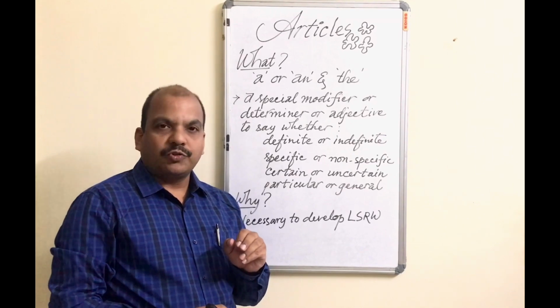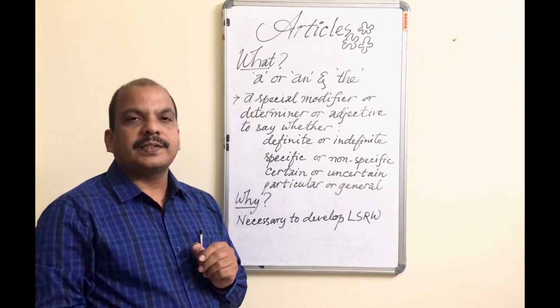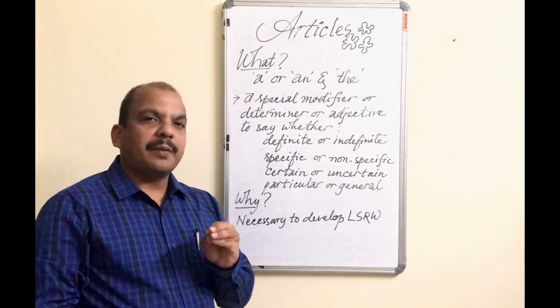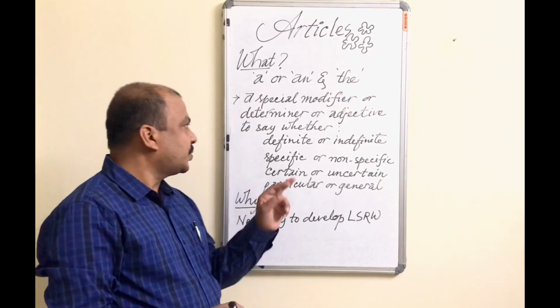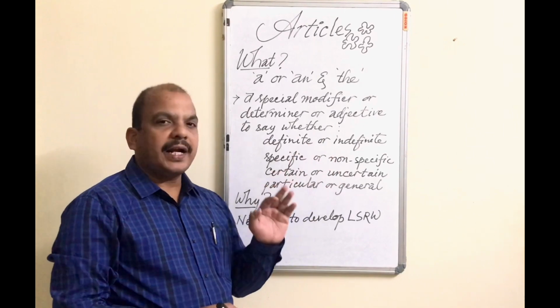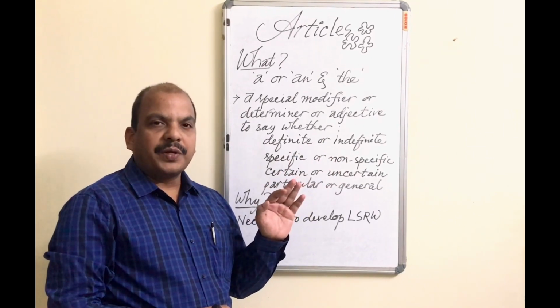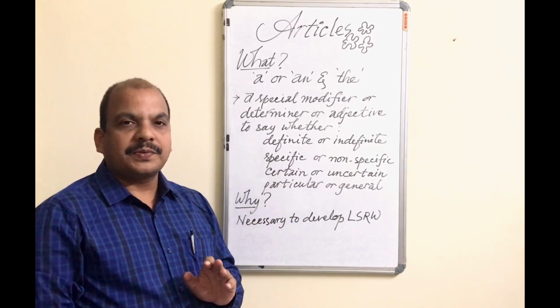My dear children, my dear friends, in order to know whether a particular noun word is used in a definite or indefinite sense, we use the articles.